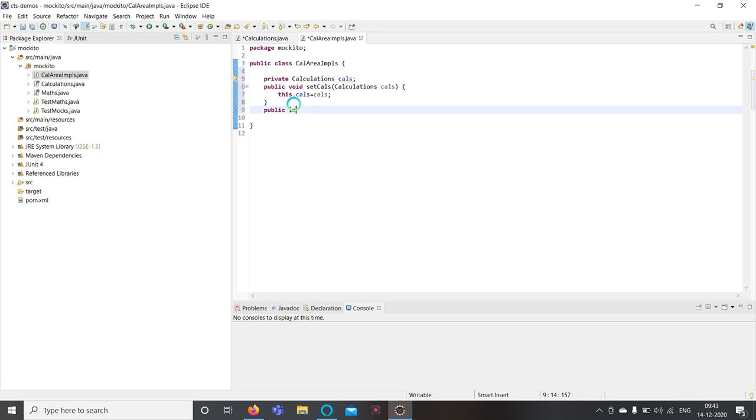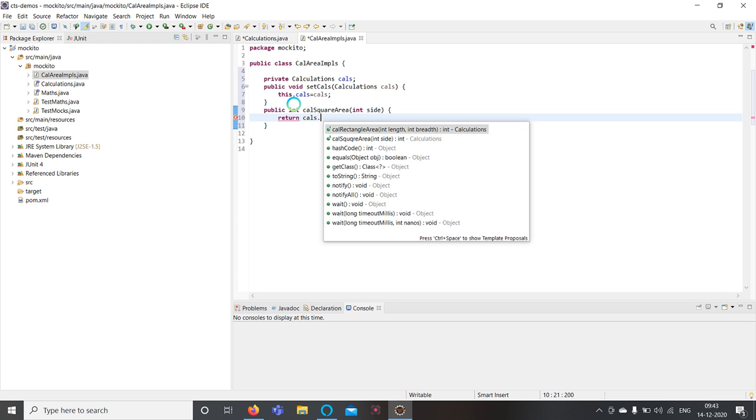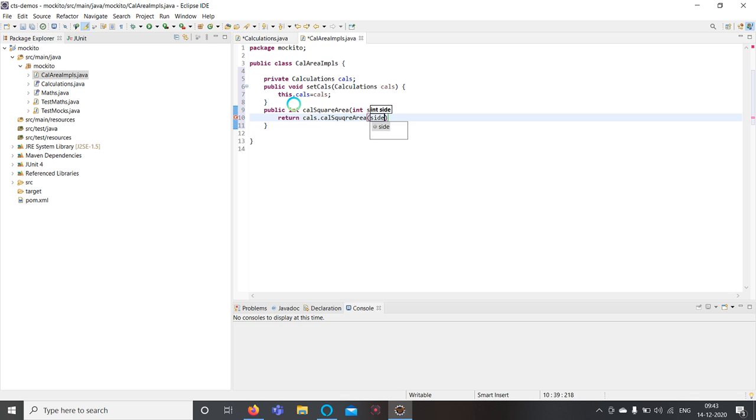So public int calculate square area, int side. Return calcs dot calculate square area of side. In the same way, I am implementing one more method.